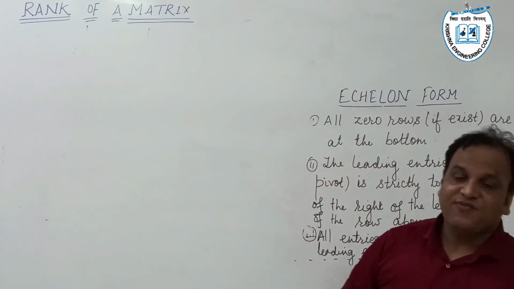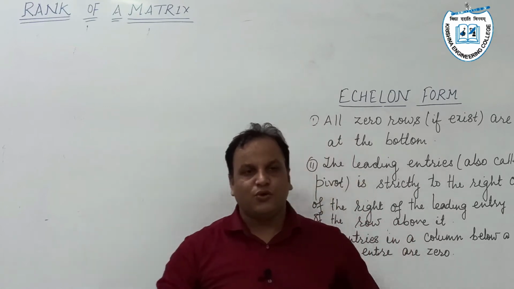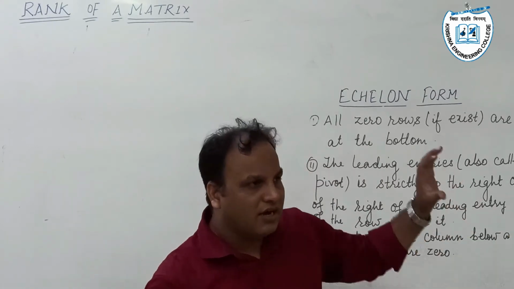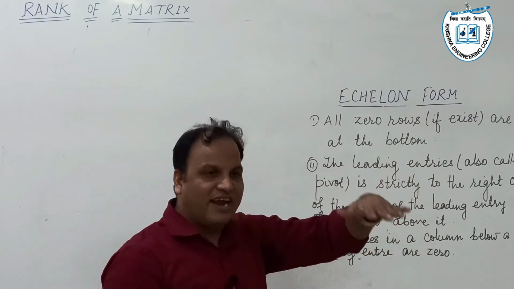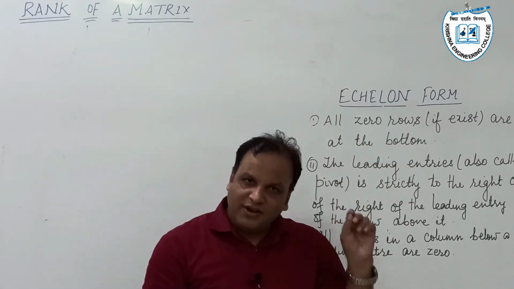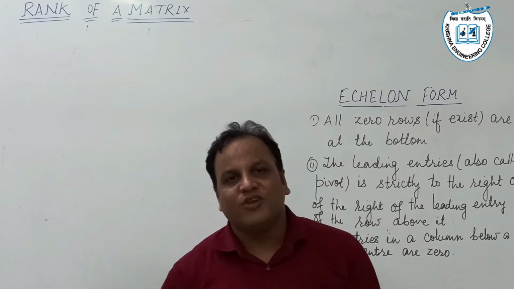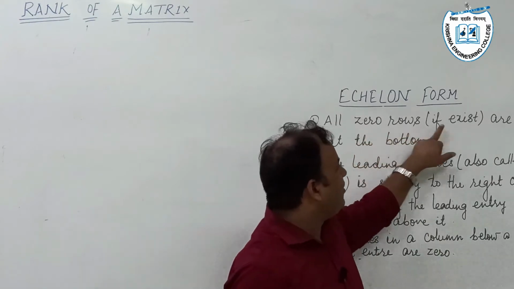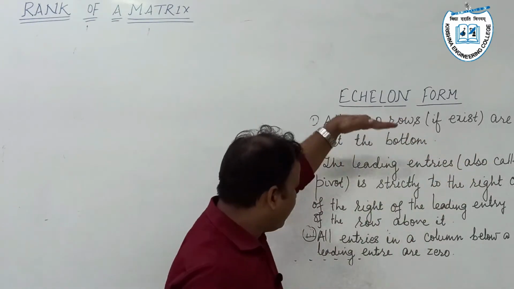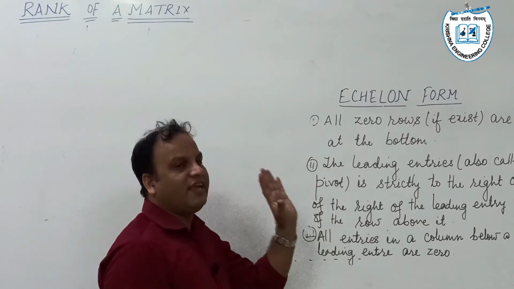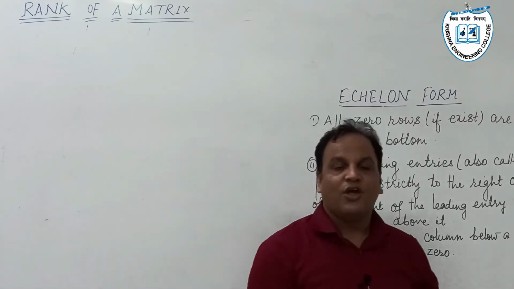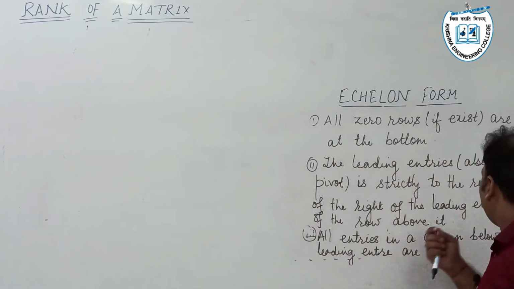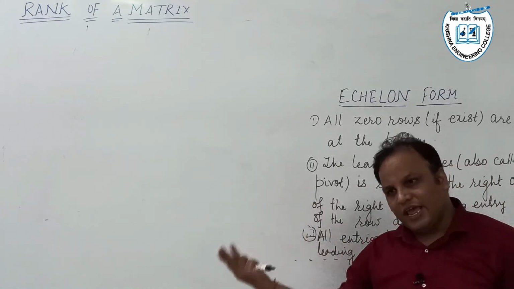First condition: if there exist any zero rows, zero rows meaning a row in which every element is zero, they should be placed at the bottom of the matrix. Keep in mind there exist a lot of matrices in which we have no zero rows. That is why I clearly mentioned the word 'if exist'. If they exist, then they are at the bottom. Second thing is that the leading entry of any row should be strictly to the right of the leading entry of the rows above.